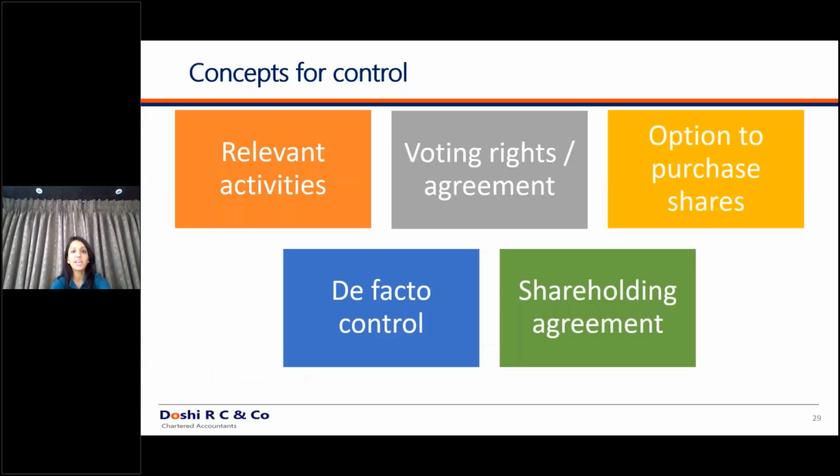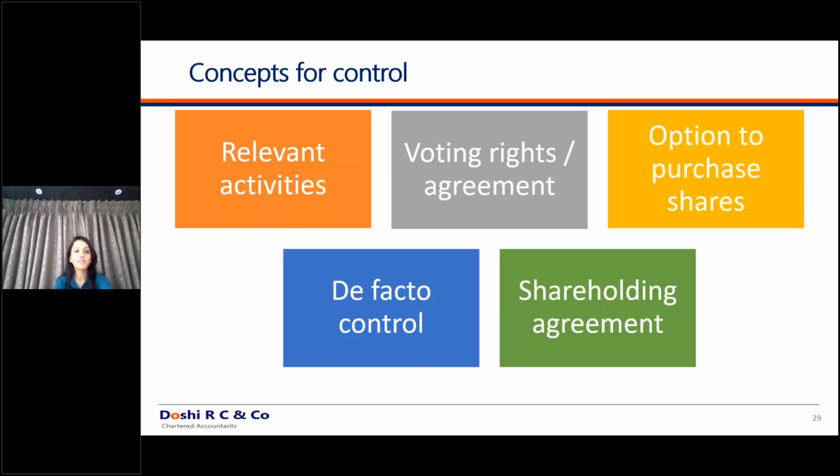So this is mainly about the conditions. This standard indirectly says that don't only go based on the shareholding, see other relevant factors, see what is the substance of the arrangement, and see in substance who is controlling the entire entity. We'll see another example of de facto control.